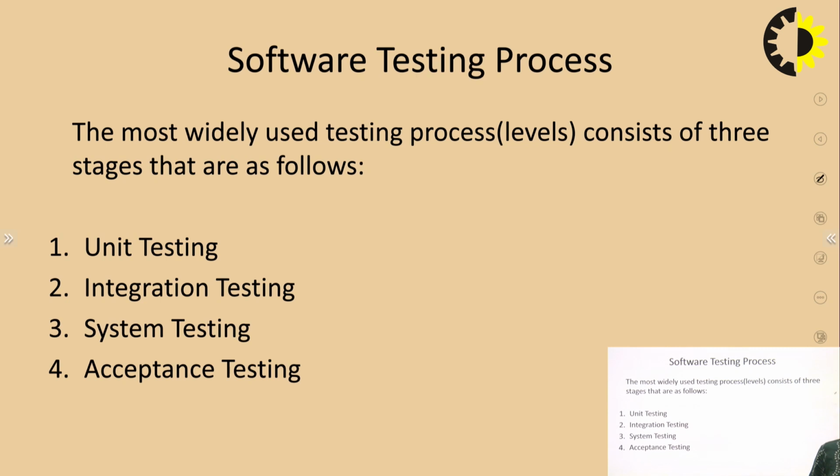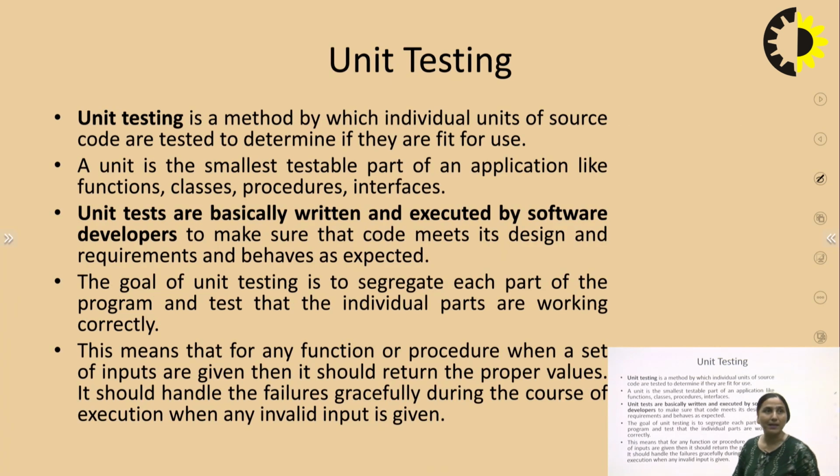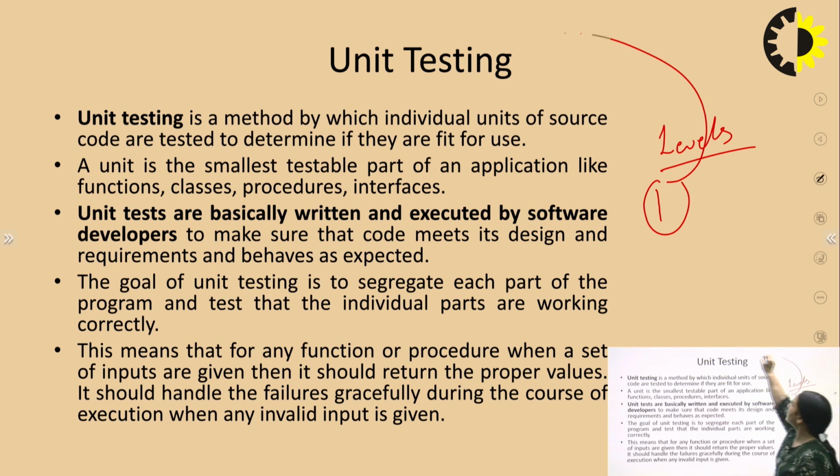Now, next is the software testing process. The most widely used testing process consists of these stages. First is the unit, second is the integration, third is the system, and fourth is the acceptance testing, right? So if we talk in terms of levels, we have to move from the very first, which is unit testing. It is very much clear from the word itself.